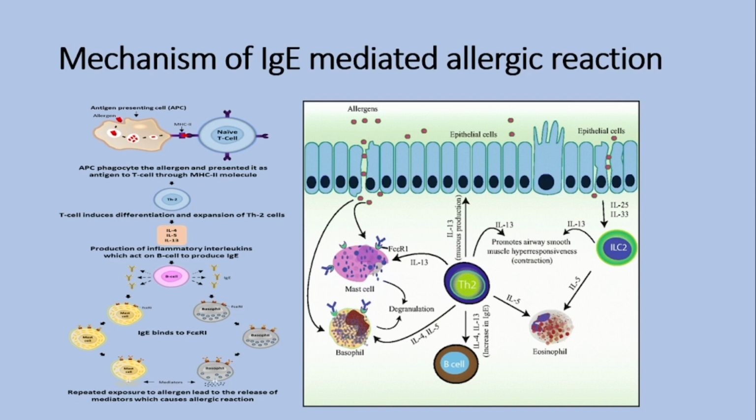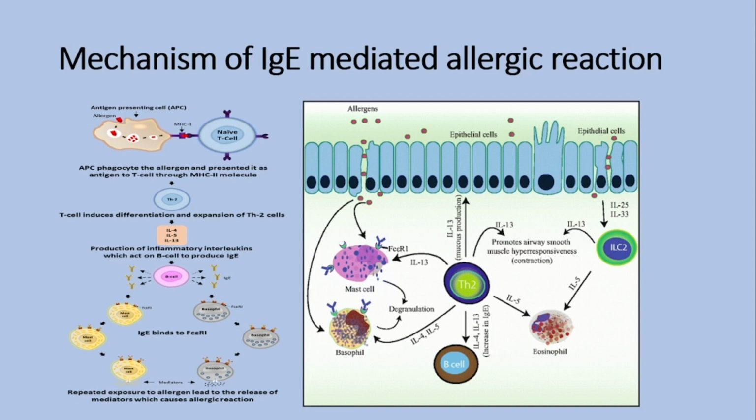APCs then phagocytose the antigen and present it through specific major histocompatibility complex, MHC, class II antigens.